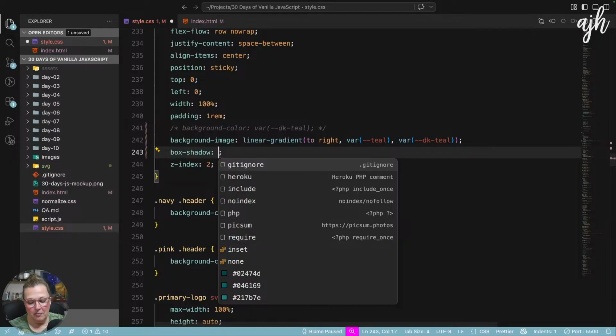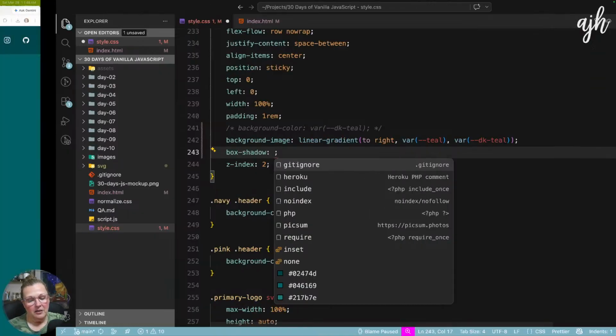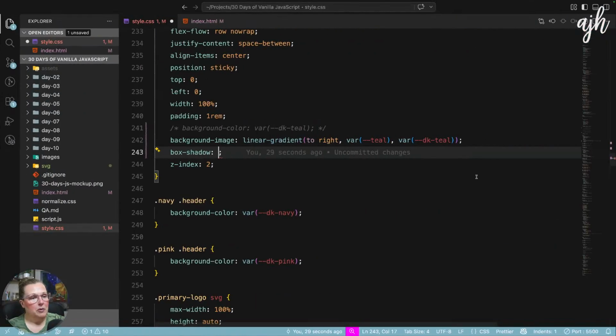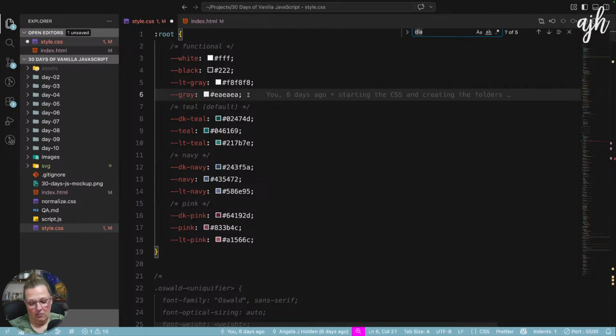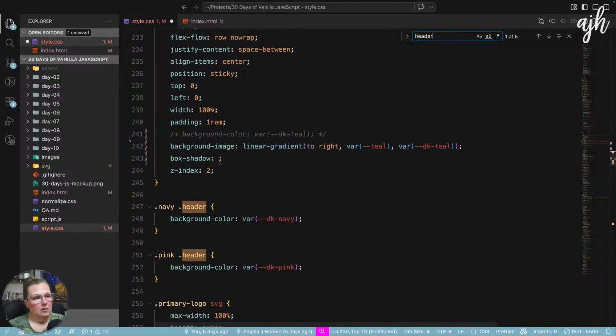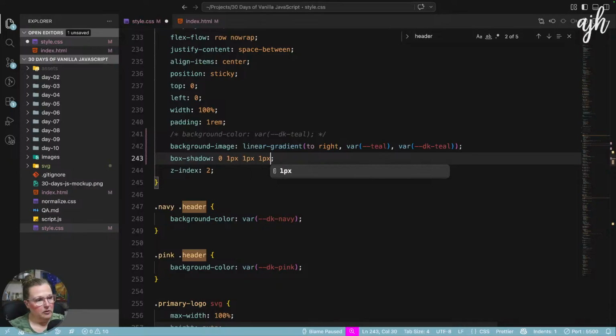I'm not convinced we need box shadow because it's a dark color, so normally I would use black against white as a shadow. We might want to try not white, but this gray. We'll try it. Okay, so 0 on the x-axis, 1 pixel on the y-axis, 1 pixel blur, 1 pixel spread, and we can certainly adjust that if we need to.